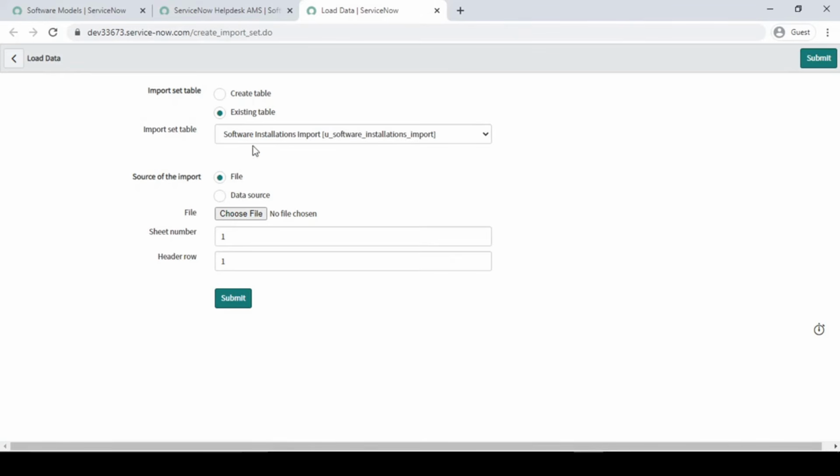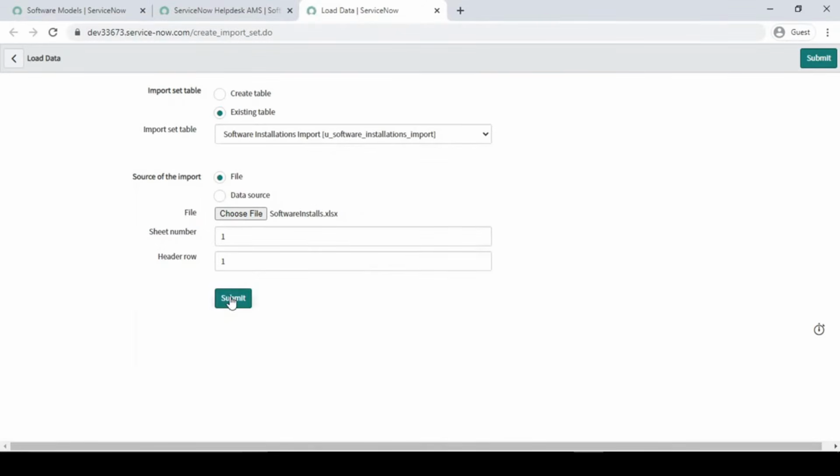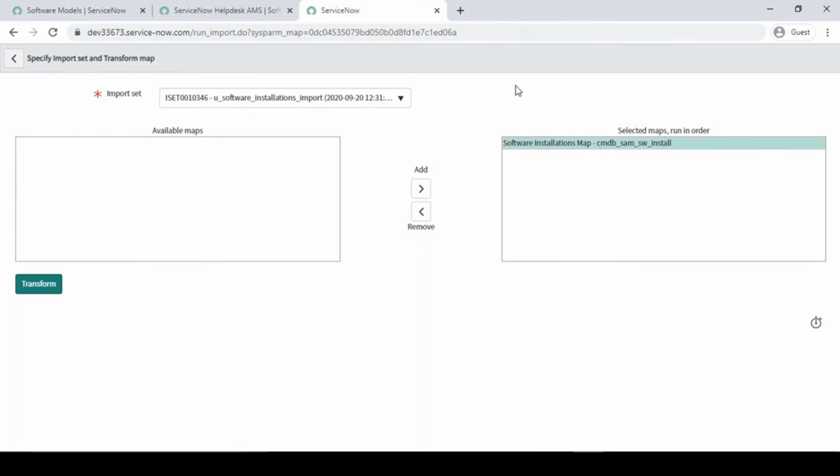So what I have done guys, I have already created a software installation table, transform map table. What I'm going to do is choose this template basically, software installed, right? I'm going to say submit. It will ask me to run the transform map. Before that guys, I'm not going to run it as of now. As you can see here, it will go to the cmdb_sam_sw_installed, right? So this is the table name where our records will go basically.